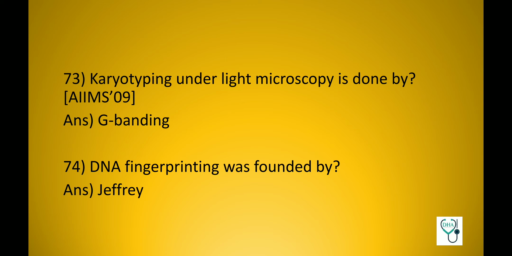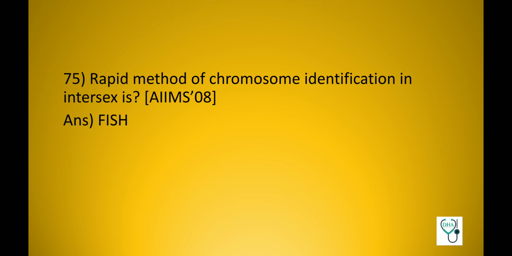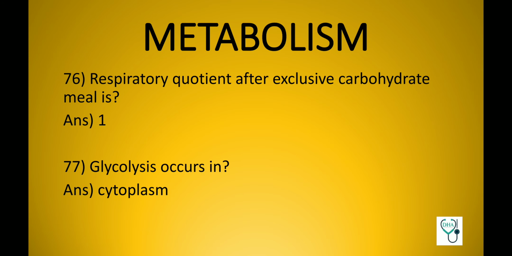Karyotyping under light microscopy is done by G banding. DNA fingerprinting was founded by Jeffreys. Now coming to the last topic from molecular genetics. Rapid method of chromosome identification in intersex is fluorescent in situ hybridization. Now the last topic in biochemistry, which is the most important topic, metabolism. Respiratory quotient after exclusive carbohydrate meal is 1.